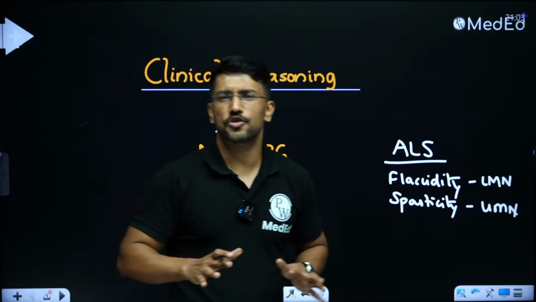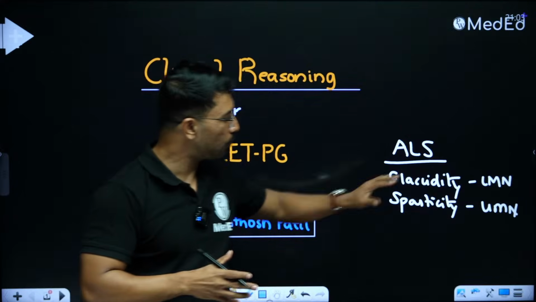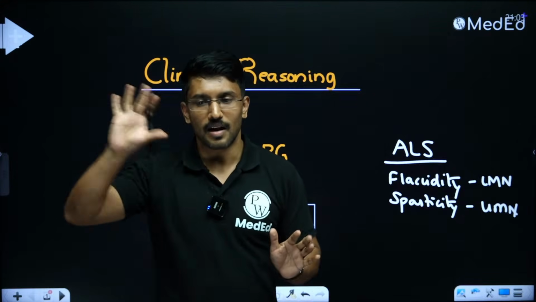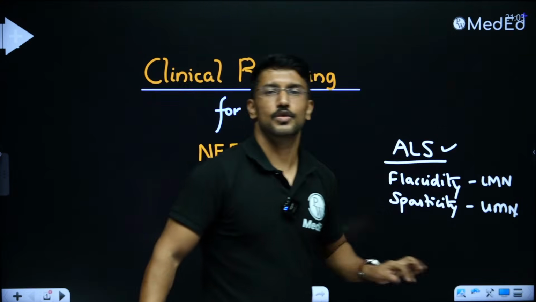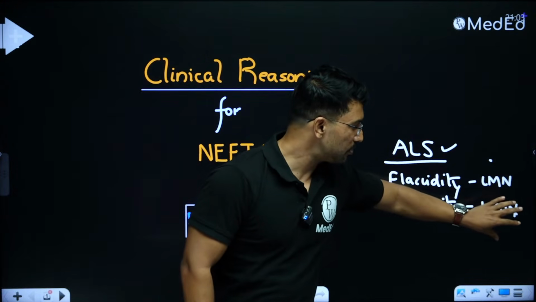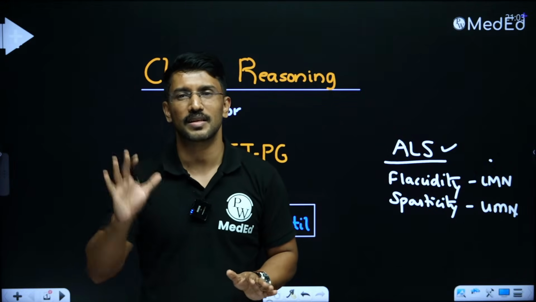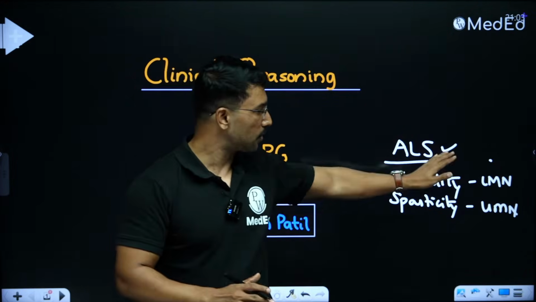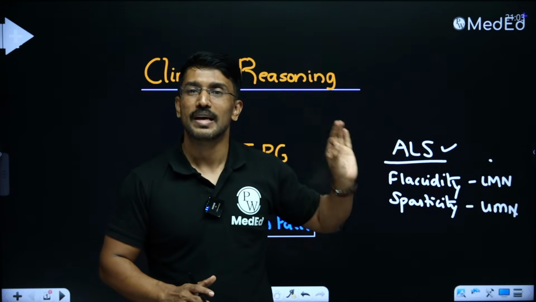And any question that the examiner is throwing at you where the patient has findings of both UMN and LMN, there are other causes, but for the exam it should always go in favor of ALS. So this is the clue. Any question which talks about LMN damage findings plus UMN damage findings in a single patient, for all practical purposes in the NEET PG, INI-CET, FMGE exam is talking about ALS. So once I know this clue, now I know this question is talking about ALS.